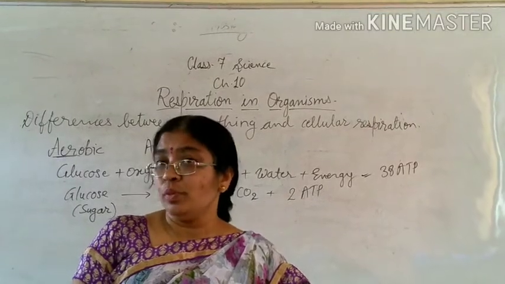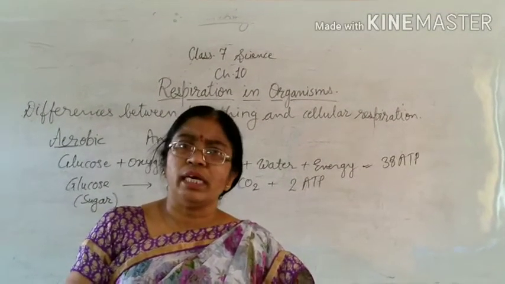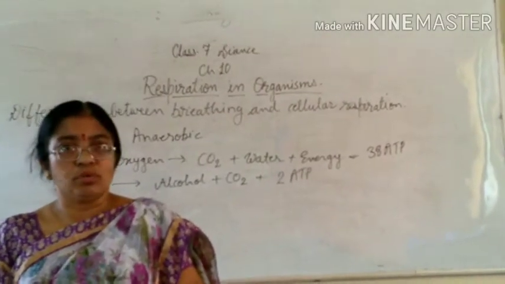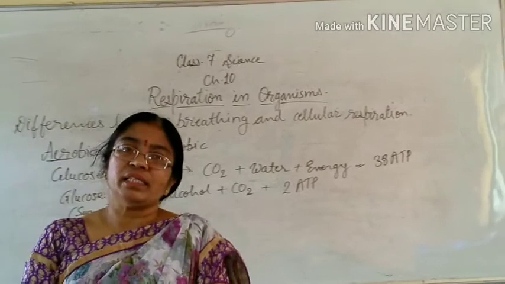Now in human beings, we know that mostly aerobic respiration occurs, but sometimes anaerobic respiration also occurs. And where and when does this occur?